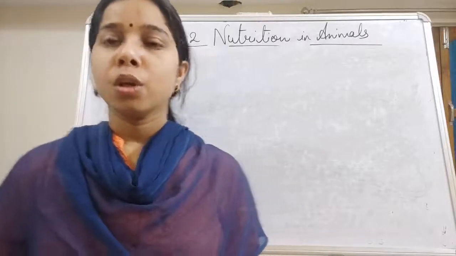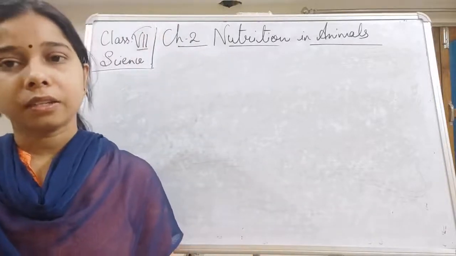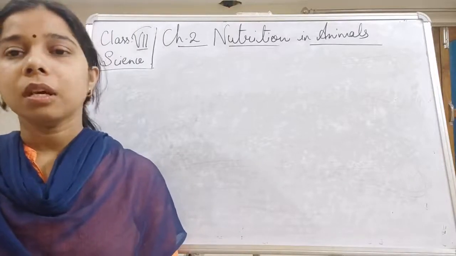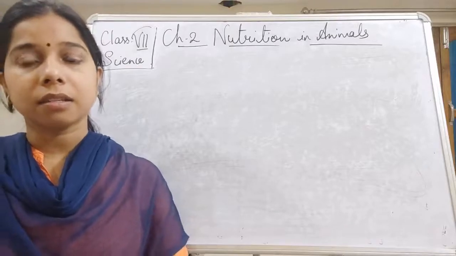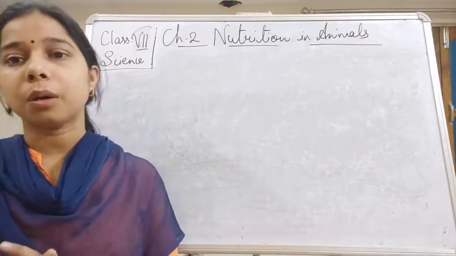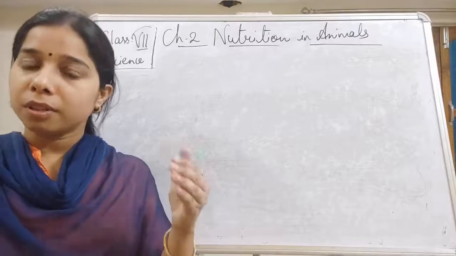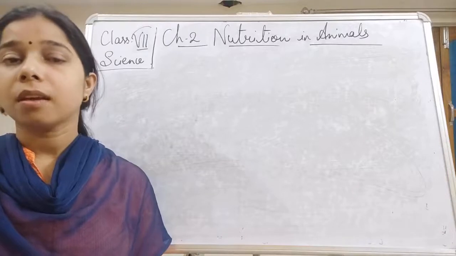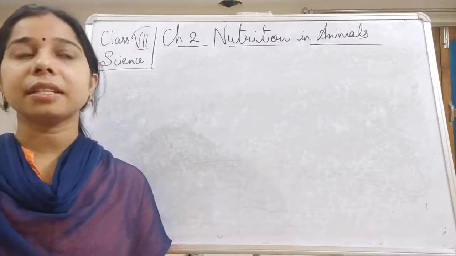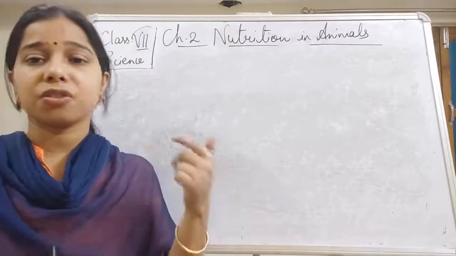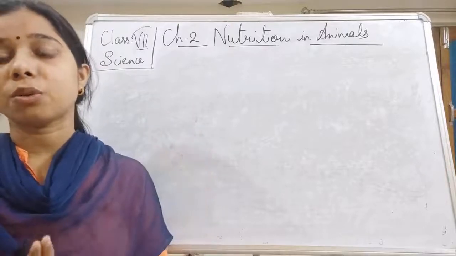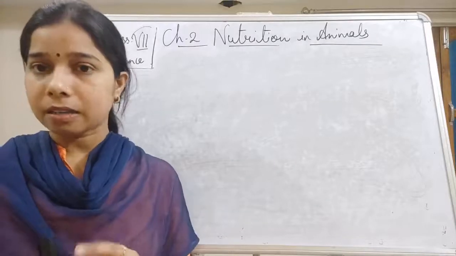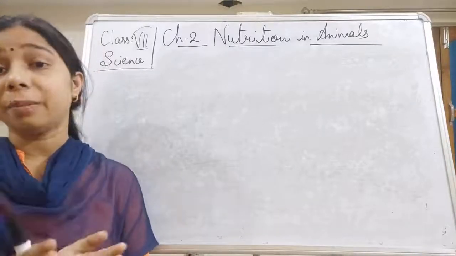Hello students. In the previous class in this chapter, nutrition in animals, we were discussing the different steps involved in nutrition: ingestion, digestion, absorption, assimilation and egestion. And in that, we had discussed what we understand by the alimentary canal.